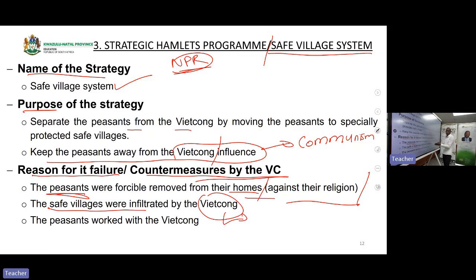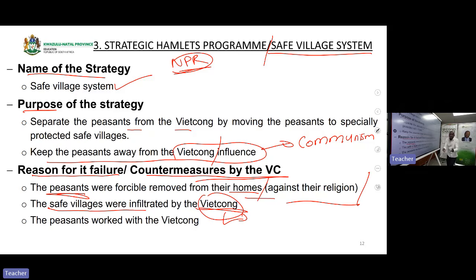And the USA was not able to determine, between this group of people, which one is a Viet Cong and which one is not a Viet Cong. They ended up taking people who were members of the Viet Cong into the safe villages. Remember, the aim was to separate the Viet Cong from the normal peasants.